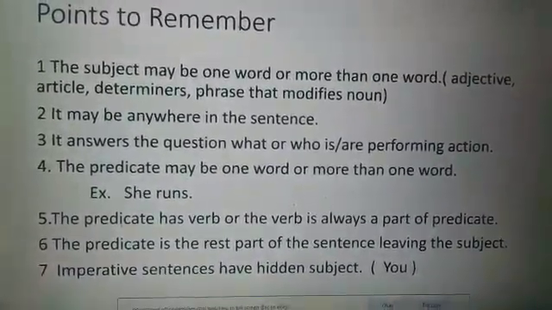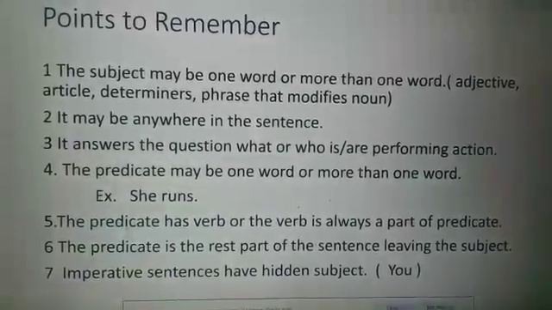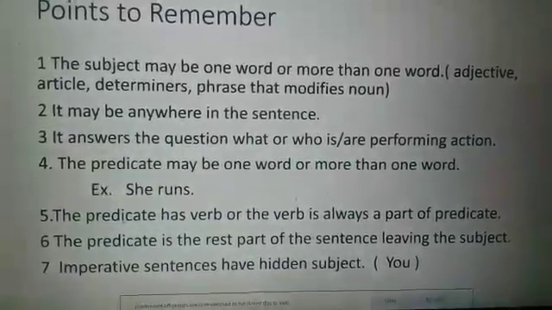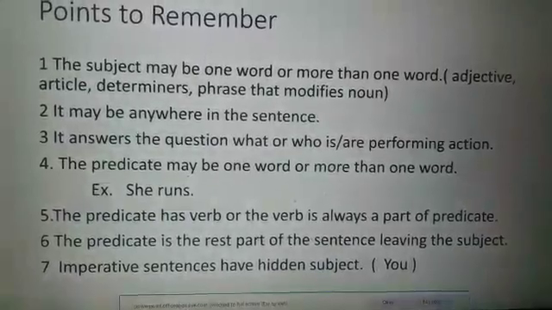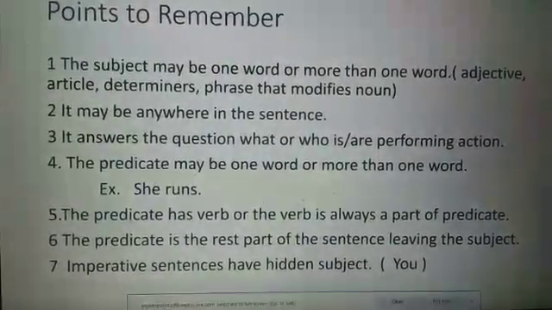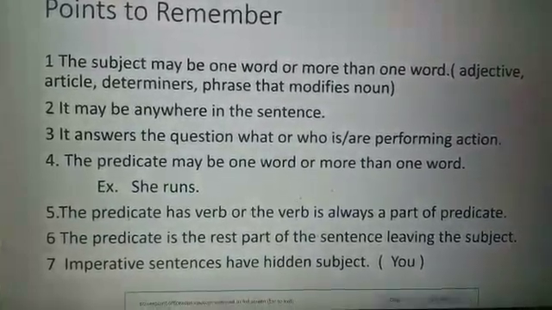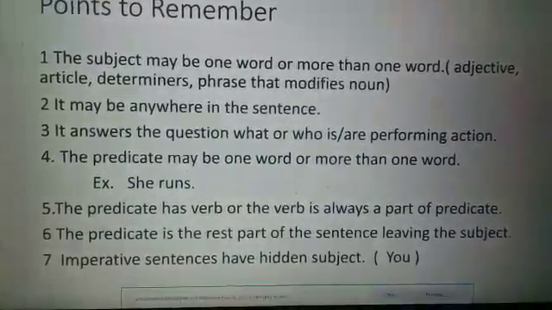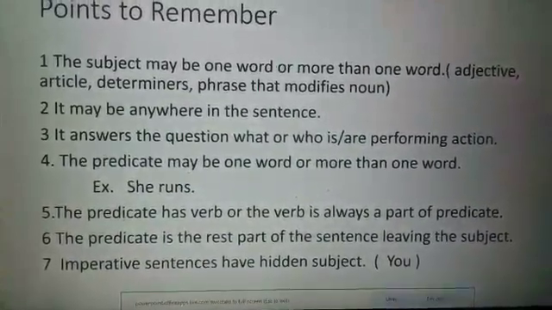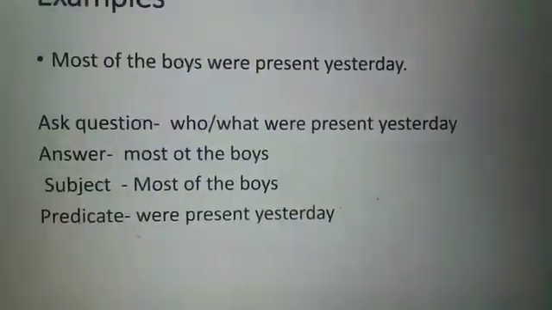The predicate may be one word or more than one word. Example: she runs. The predicate has a verb, or the verb is always a part of the predicate. The predicate is the rest of the sentence, leaving the subject. Imperative sentences have a hidden subject, that is, you.